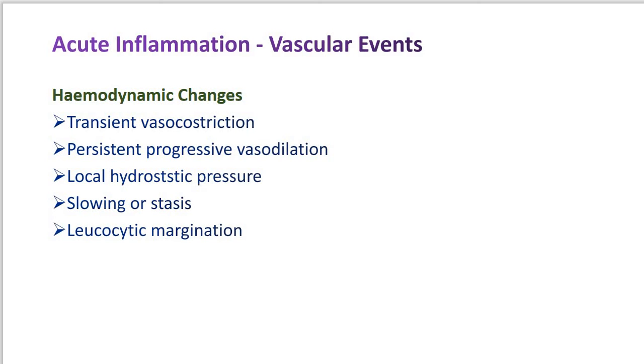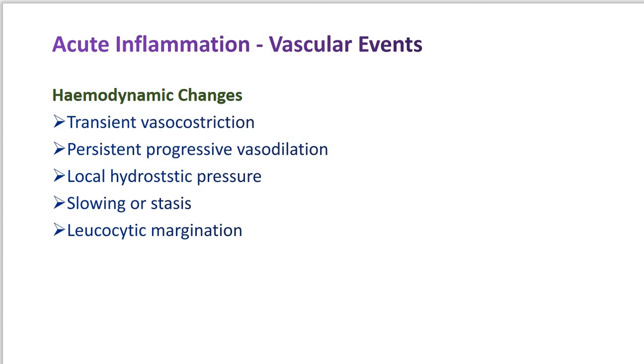Now after that, the third step is the wheal. Wheal is the swelling or oedema of the surrounding skin occurring due to the transudation of fluid into the extravascular space. Now these features show the classical signs of inflammation: redness, heat, swelling and pain. Now this is what about the Lewis experiment.